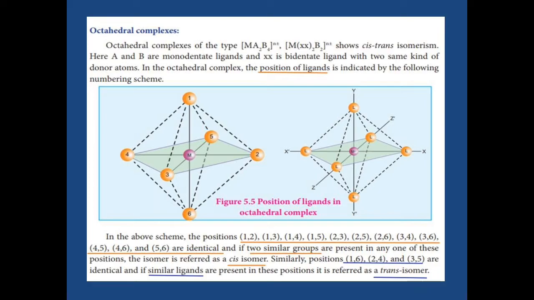In cis isomer, the positions are 1,2; 1,3; 1,4; 1,5 and 2,3; 2,5; 2,6; 3,4; 3,6; 4,5; 4,6; 5,6. These are called cis positions. When similar groups are present in these positions, they are called cis isomers. So in these octahedral complexes, if you keep the trans position in mind, you can easily identify the cis isomer and trans isomer.